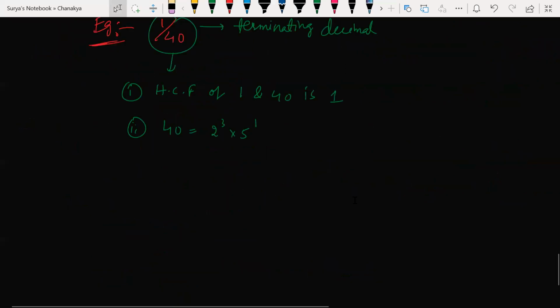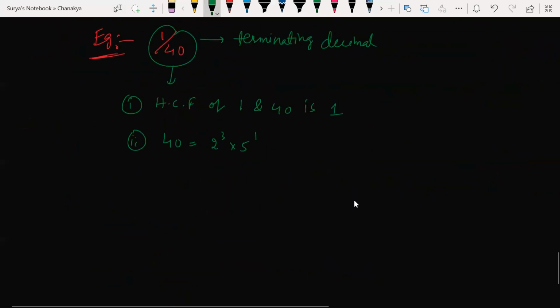So now look at this here. 40, how can you write it in terms of 2 and 5? 2 cube. Look at this here: 2 square and 2 square is 4, so 10 you are left with. In terms of 5 powers, you can't write 10. So 2 cube into 5 to the power of 1 is the best way to write it. Am I correct, beta? Any doubts? Yes, sir. No, sir.